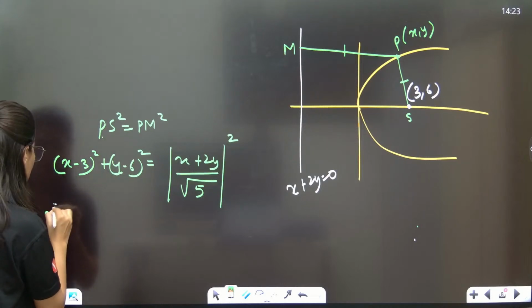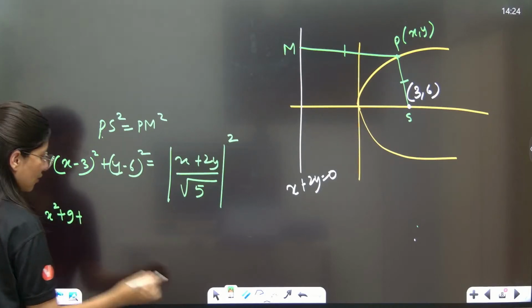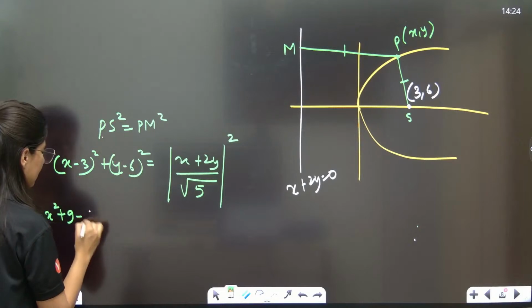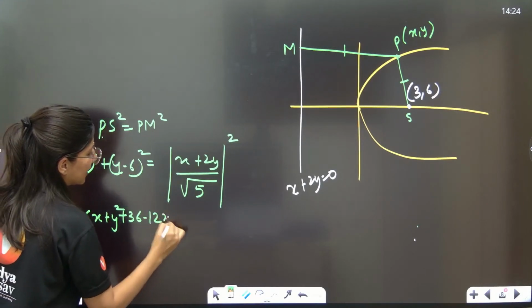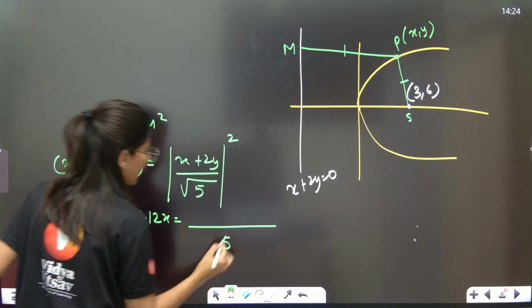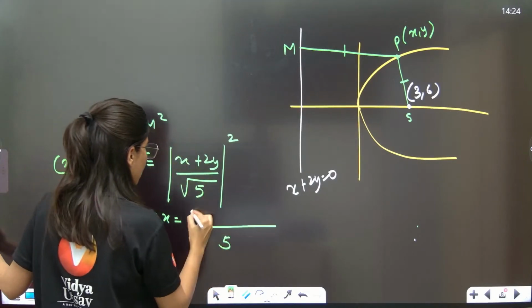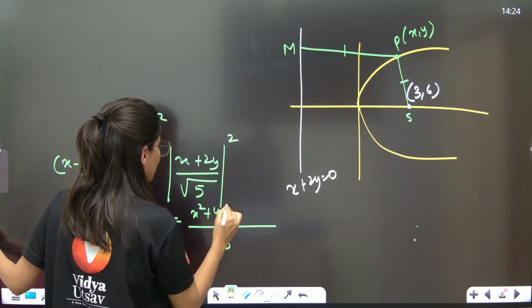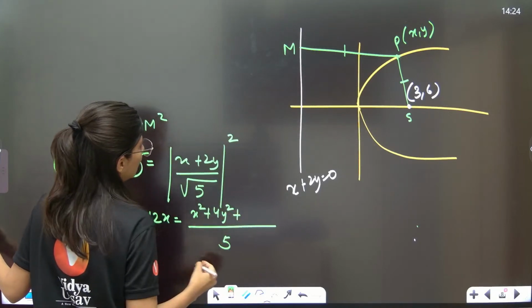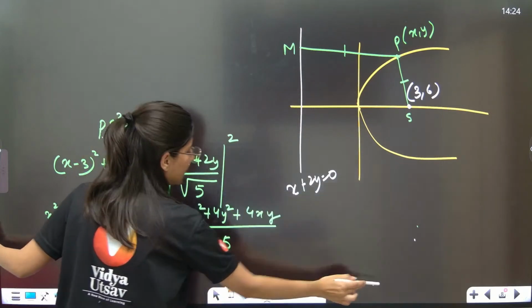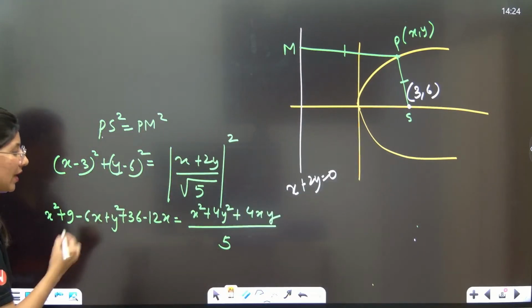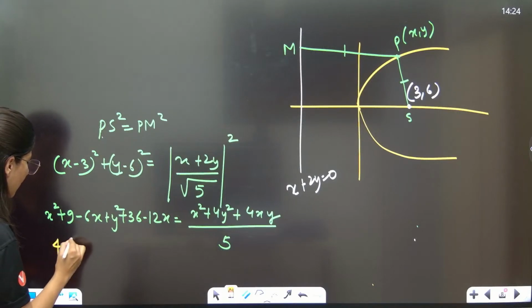So x square plus 9 minus 6x plus y square plus 36 minus 12y is equal to this 5 times x square plus 4y square plus 4xy. Now cross multiply. 5x square minus x square is 4x square.